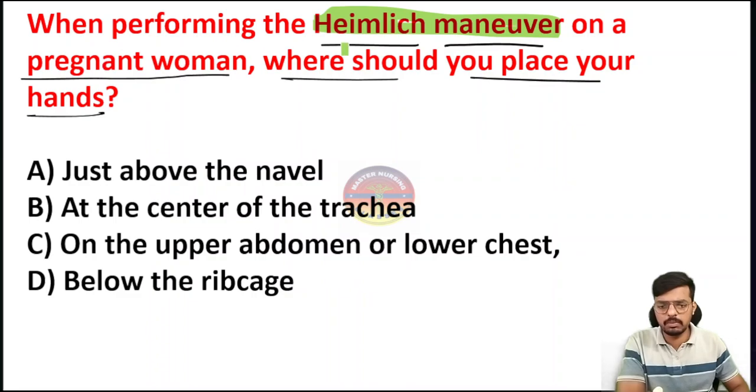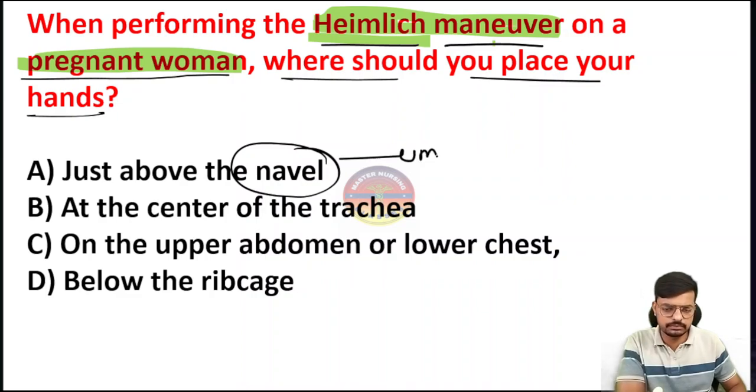Just try to give the answer for this one. If you are performing the Heimlich maneuver in a pregnant woman, where do we have to place our hand? Just above the navel. The navel means here the umbilicus.